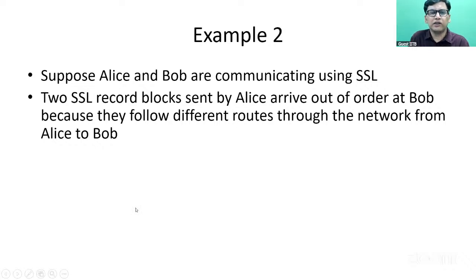We discussed that this typically happens in a network because different packets can take different routes from the sender to the receiver. So in this example, the two packets containing SSL record blocks sent by Alice happen to arrive out of order at Bob because they followed different routes from Alice to Bob.